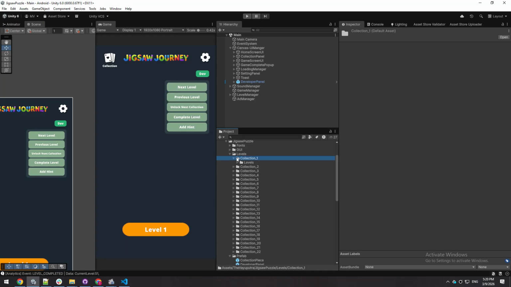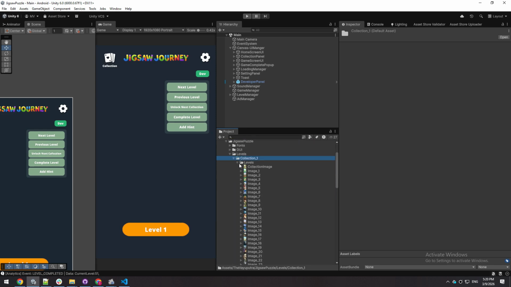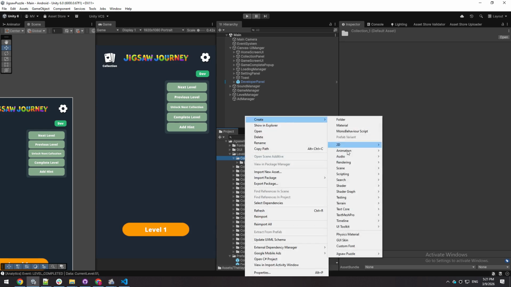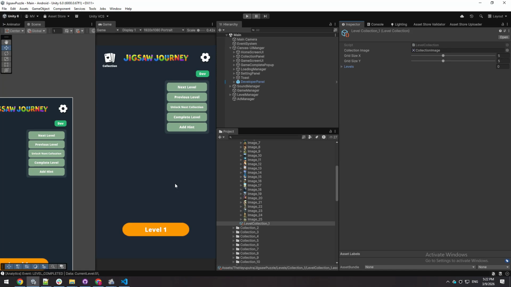First, go to the level folder in the project. Inside the folder, you will find another folder called collection. This folder contains the level collection and their images. Once created, select the new level collection asset.